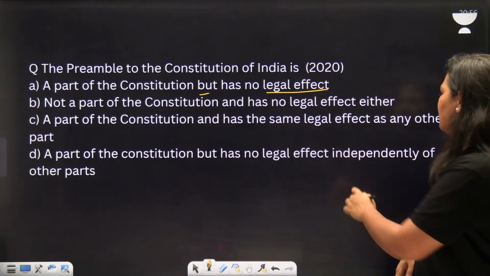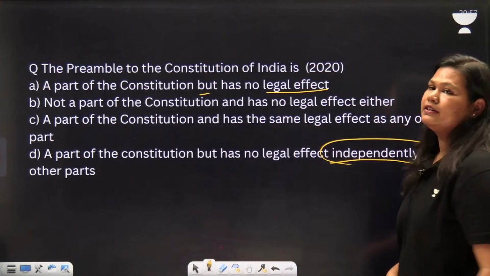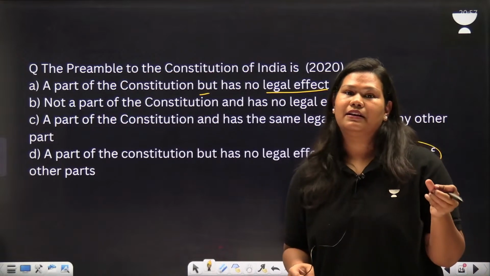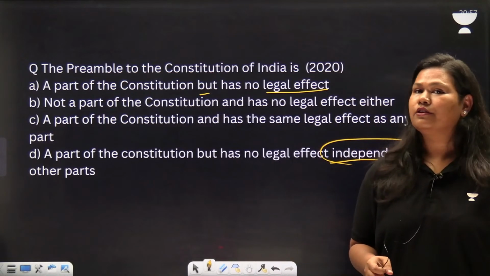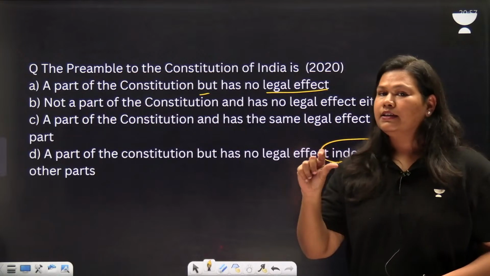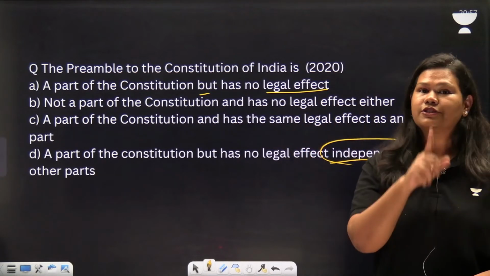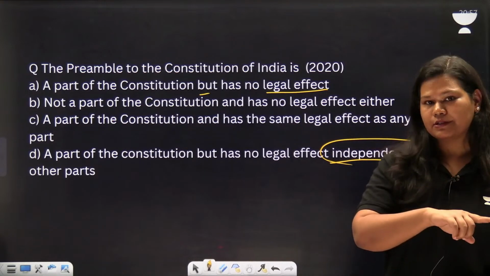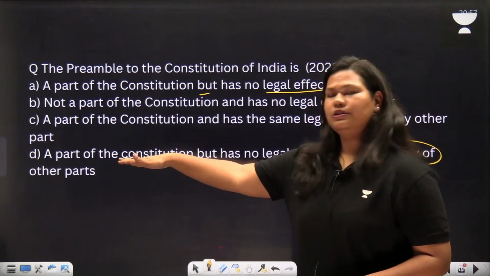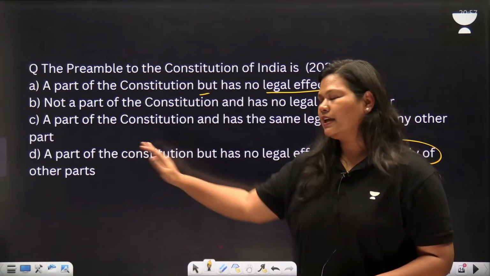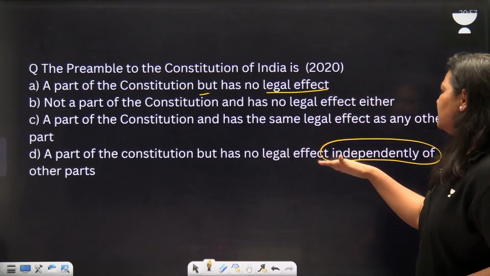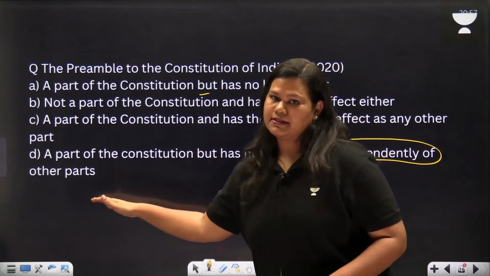It is true, but it has some of the features being implemented through other parts of the Constitution. For example, equality. Equality is mentioned in the preamble, but we have the right to equality also, which is justiciable or enforceable. So the preamble is a part of the Constitution, and we have seen the case also, but it has no legal effect independently of other parts.